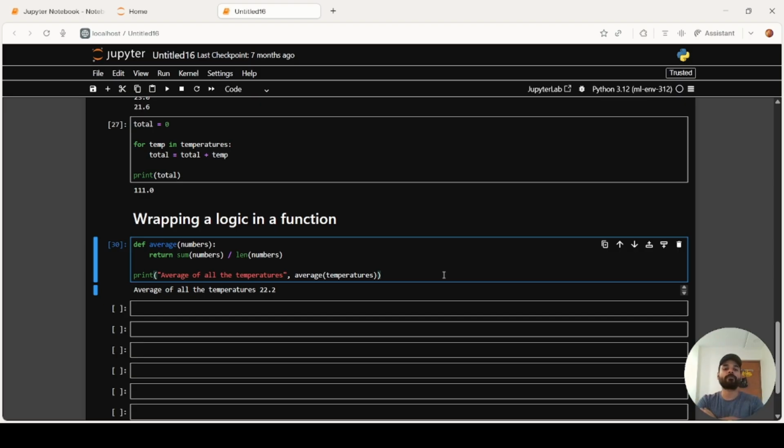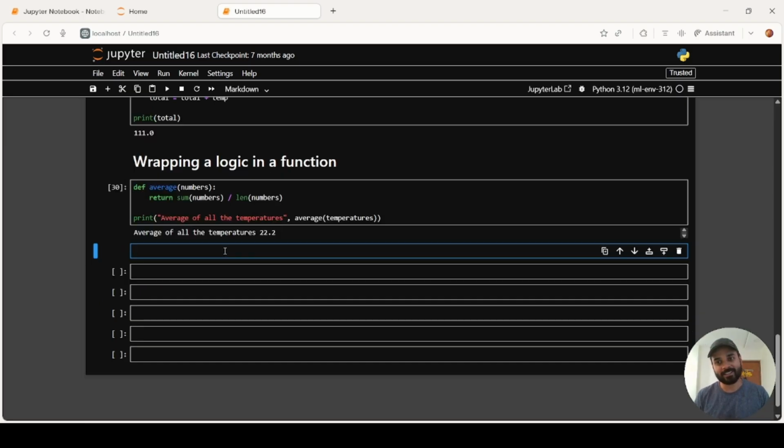So this is how we wrap a logic in a function. Now this average can be used any number of times. If you want to use it for some other list, you can do that as well. Now we are stepping into the data science part.